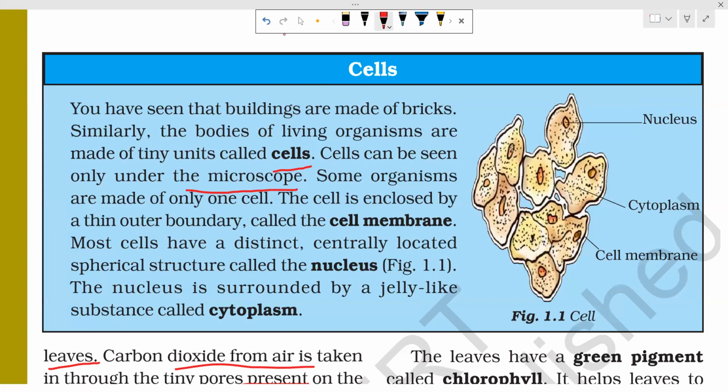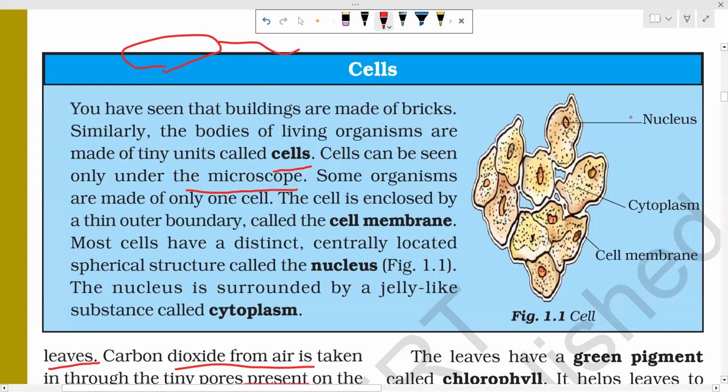Suppose bacteria. Bacteria is a unicellular organism. It is unicellular. Why? It is made up of a single cell. A single cell bacteria will look like that. Humans have many cells. We have blood cells, muscle cells, nerve cells, etc.